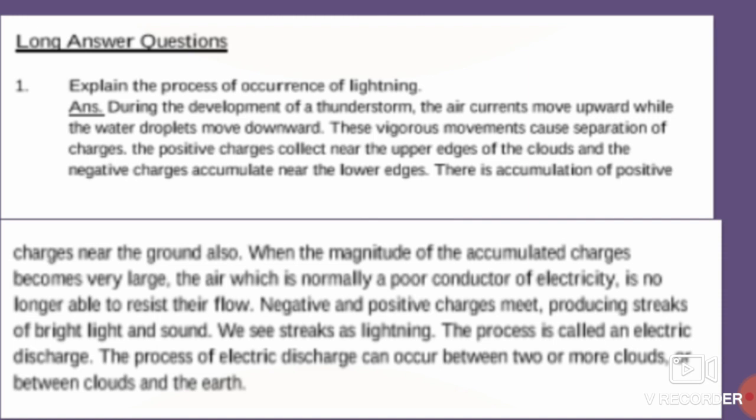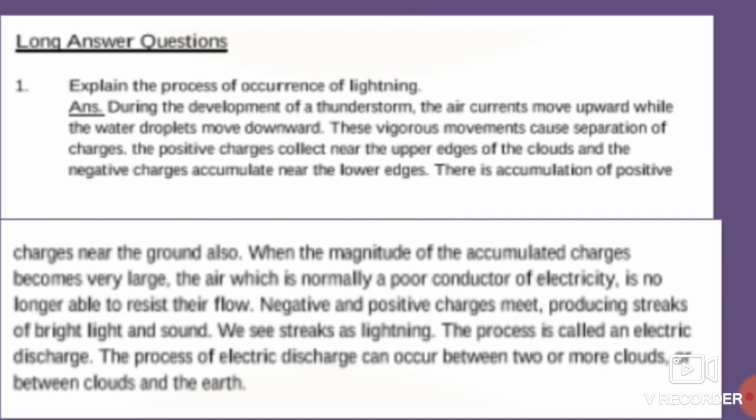When the magnitude of these accumulated charges becomes very large, the air, which is normally a poor conductor of electricity, is no longer able to resist their flow. So the negative and the positive charges meet and produce streaks of bright light and sound.